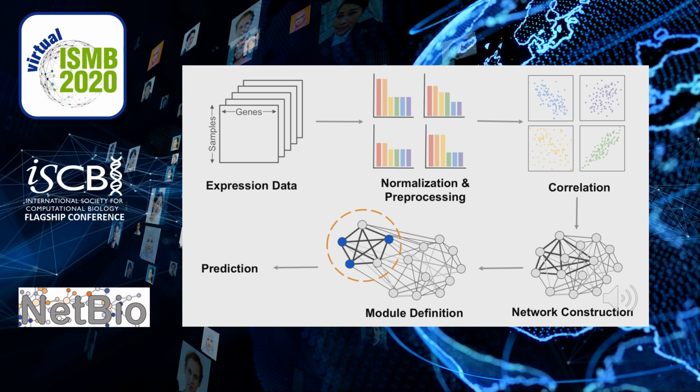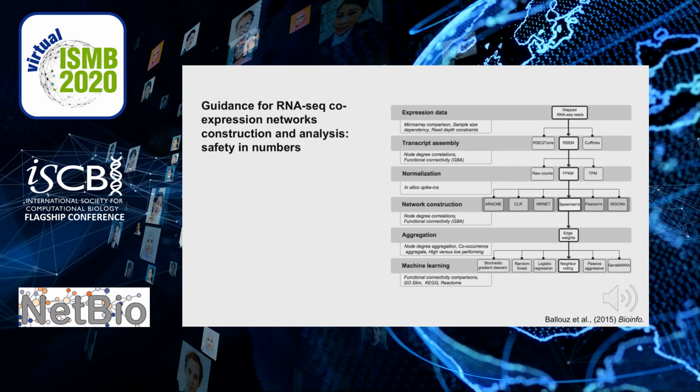There are a number of methods that have been developed for normalizing and processing RNA-seq data, but it's not clear what methods in which combination create the most accurate co-expression network. The most extensive work in this area is part of a 2015 study which did a lot of excellent work, but the focus was quite broad, so there's still room for improvement in regards to normalization comparison.